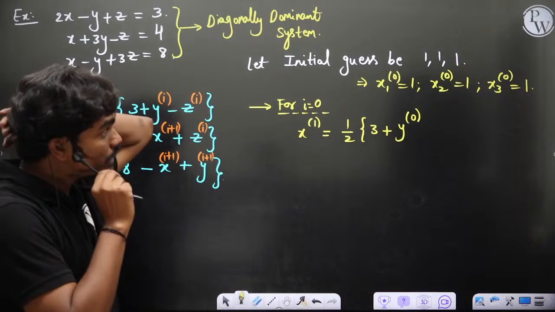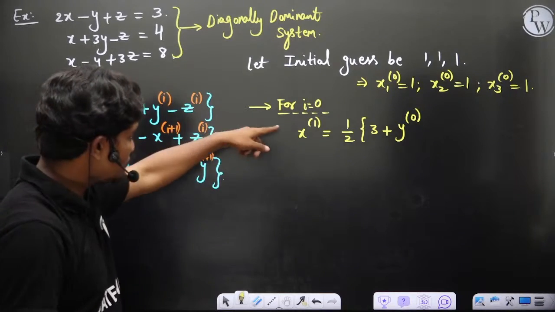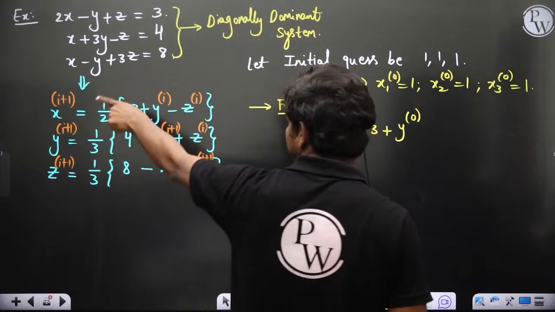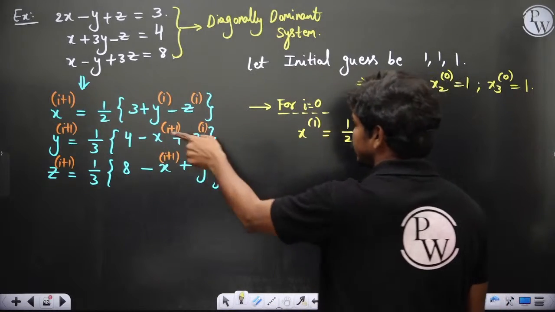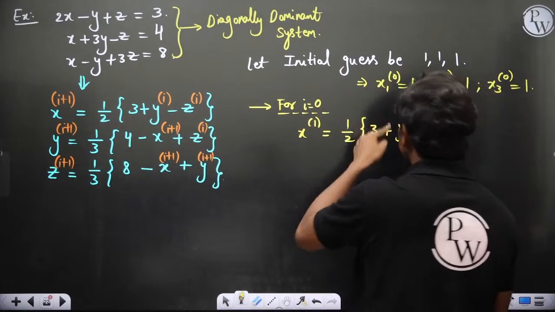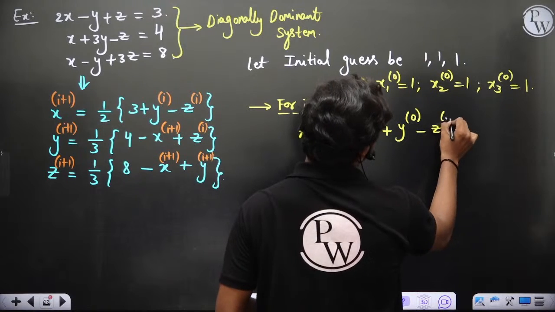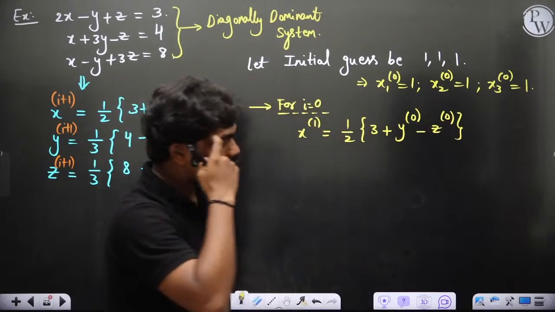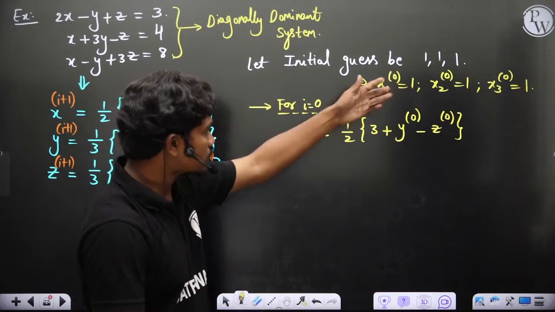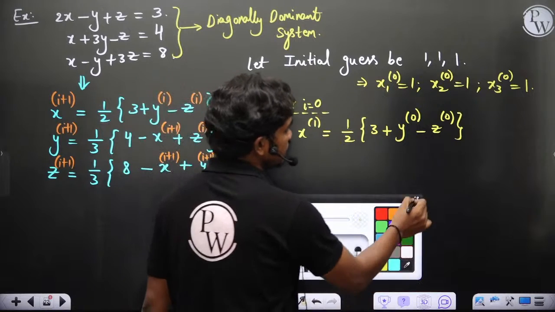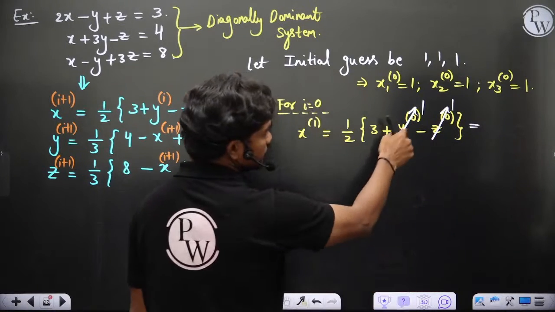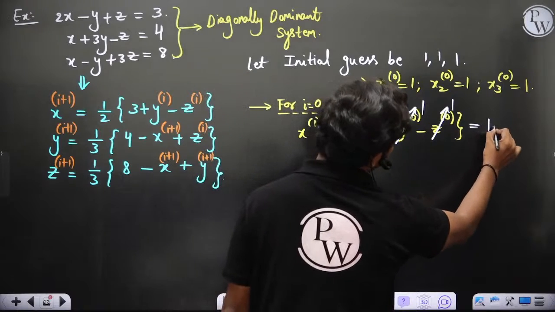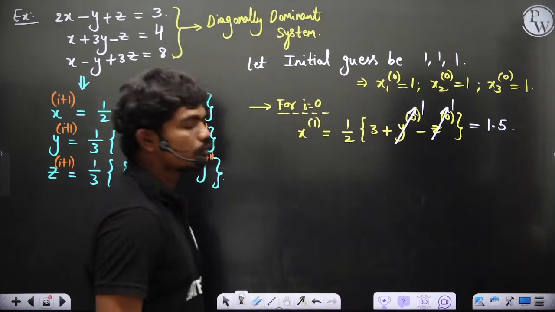So if those are the initial guesses, then if you put i equal to 0 in this equation, x in the first iteration is equal to 1 by 2 times (3 plus y of 0 minus z of 0). So if you put y equal to 1 and z equal to 1, ultimately this is 1 and this is 1, so the 1s get cancelled. This is 3 by 2, which is 1.5. Okay, so this is 1.5.